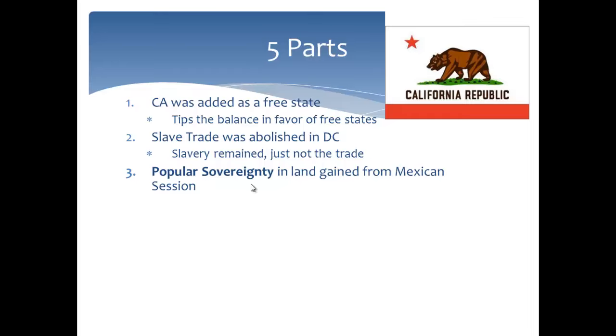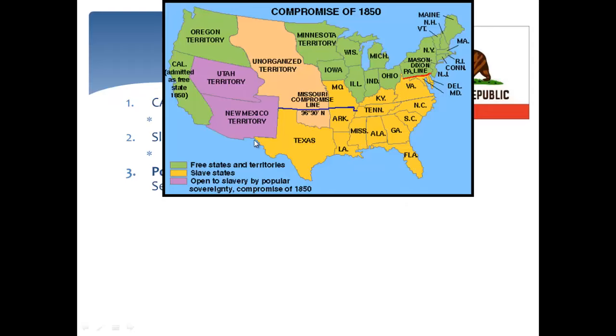And this was to be used in land gained from the Mexican cession, so your Utah and New Mexican territories. See New Mexico in purple and Utah here. These two, popular sovereignty, will be used here. Now, what does that mean?